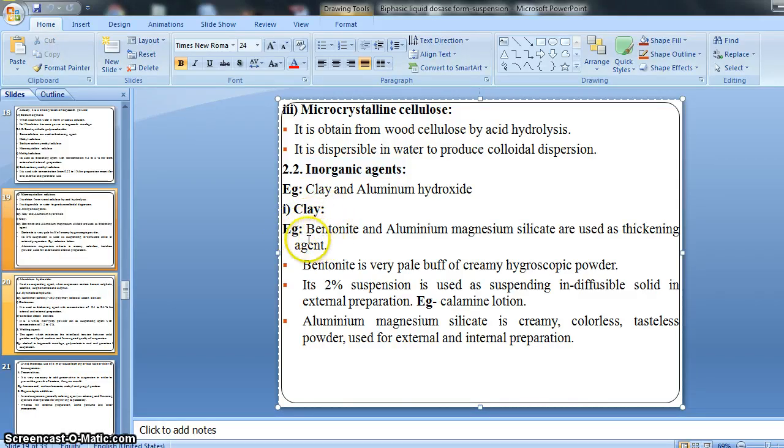Then examples of clay are bentonite and aluminum magnesium silicate. These are the two forms of clay. That is, examples of clay are bentonite and aluminum magnesium silicate. They are examples of clay which is used as a thickening agent, an inorganic agent, right? Used as a thickening agent, right?